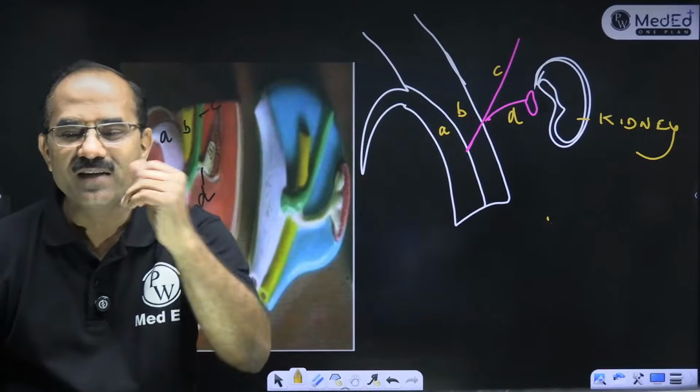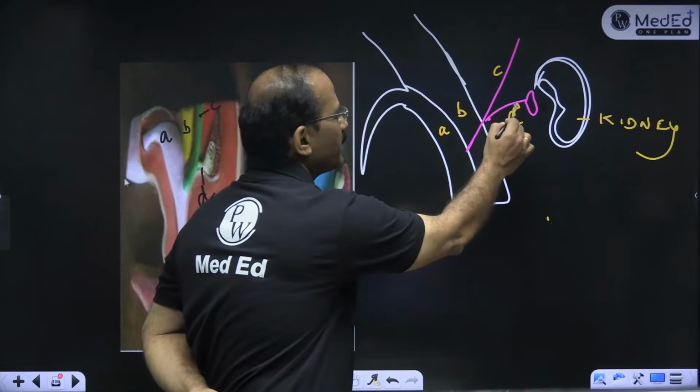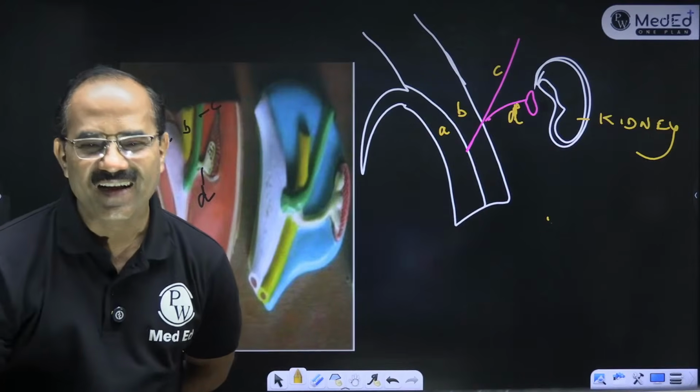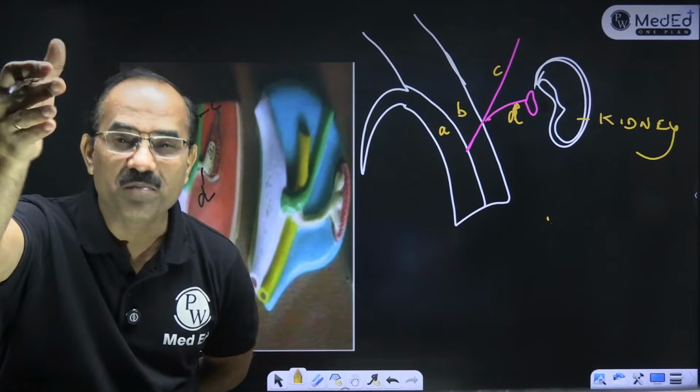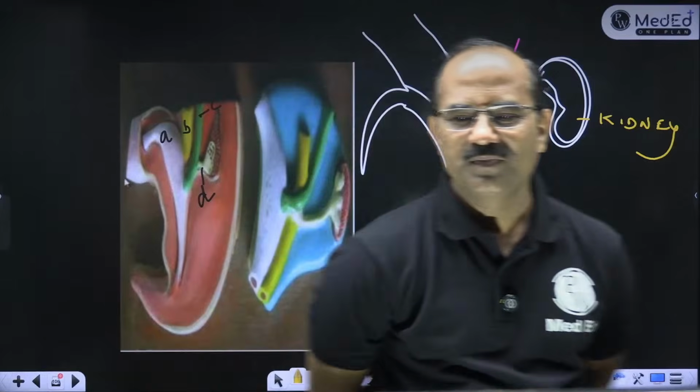No, what is that? What is that D known as? ये कौन है? Answer. That's the ureteric bud. बच्चे ureteric bud है वो.